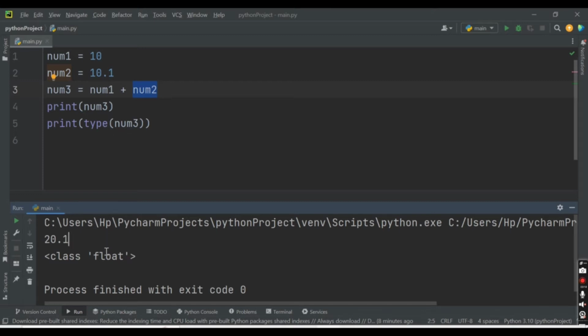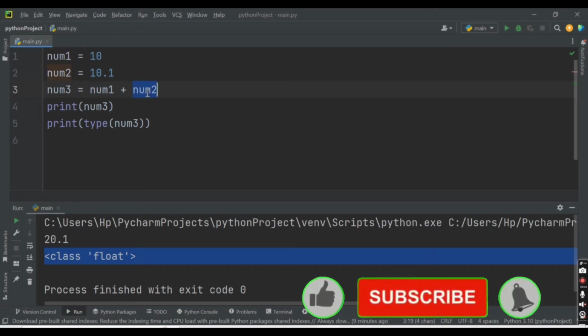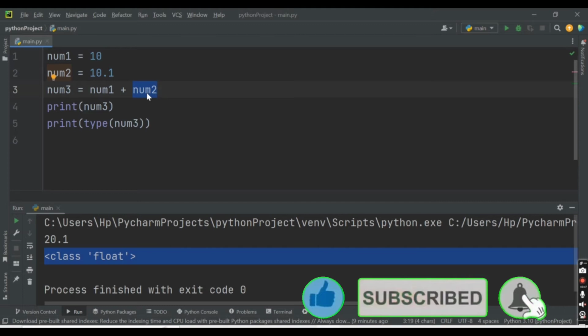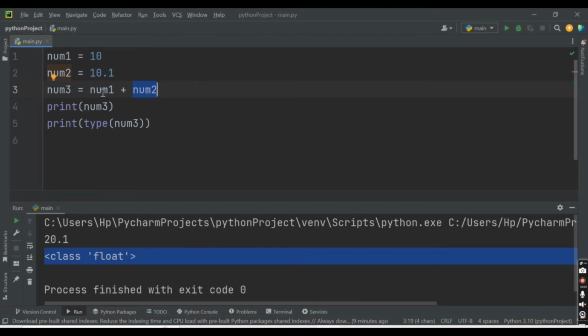And what is the type of num3? It is float. So by default, Python has automatically done the conversion for the num3 variable. As num1 was integer and num2 was float, the result was float. We have seen that this value was integer and this was float. Python always converts smaller data types to larger data types to avoid the loss of data. If we converted this to integer, then there would be a loss of data, right? We would only get the value of 20 if num3 was treated as integer. But Python has treated num3 as float, so that's why we are able to get the value 20.1.